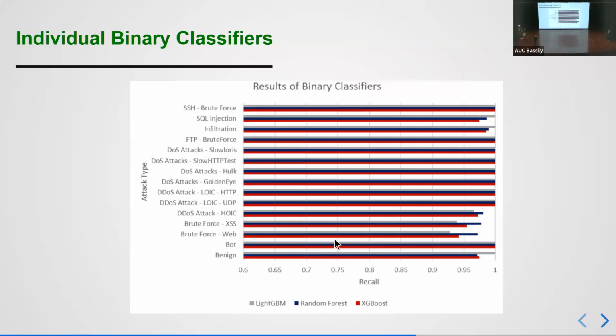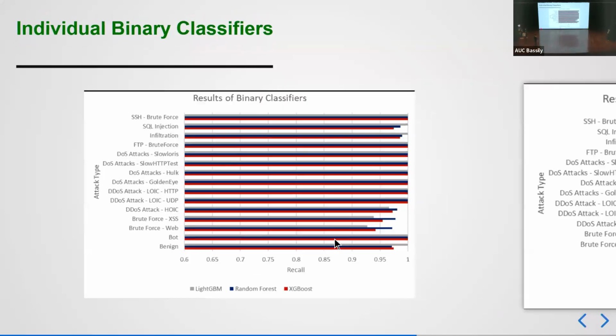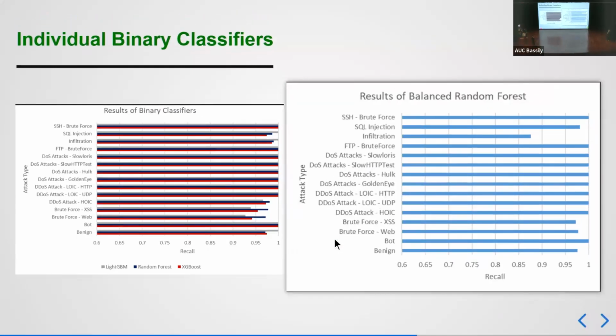So this is the first experiment that we have done with the binary classifiers. We used SMOTE to handle the class imbalance. It seems promising, but after investigation, we found that using SMOTE with the significant class imbalance that we have caused the model to overfit to non-authentic data. So we went with the balanced random forest classifier. This classifier by nature captures the weights and distributions of the classes and gives higher weight to the minority classes to detect them more efficiently.